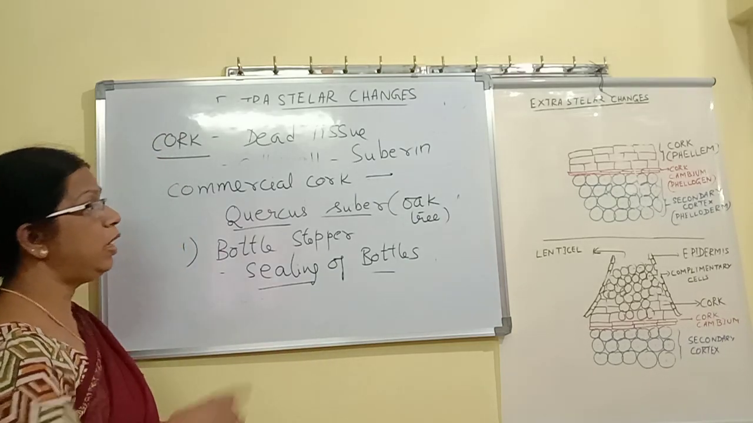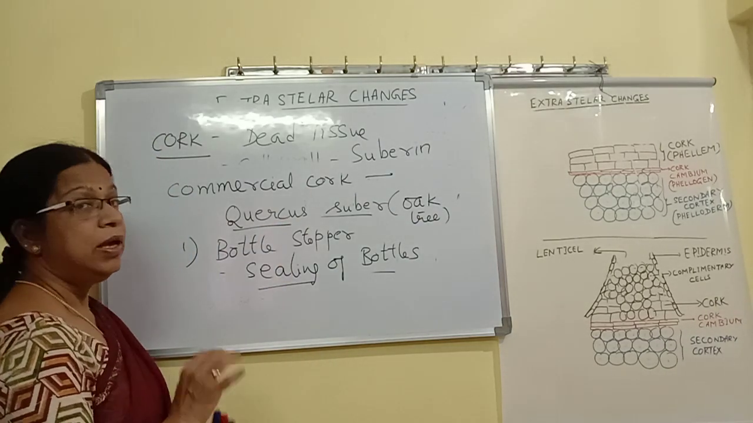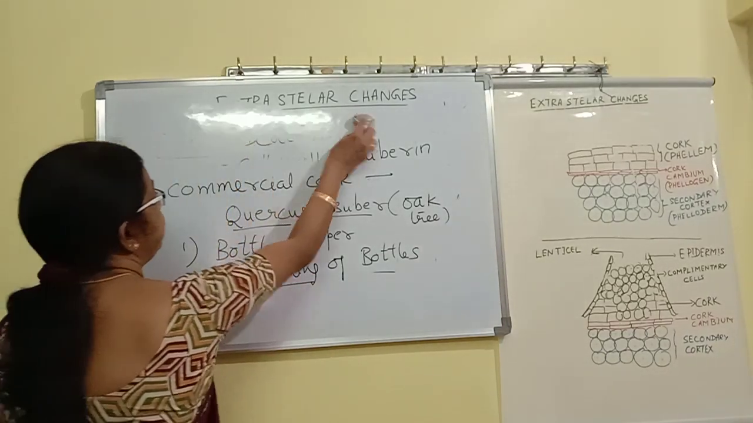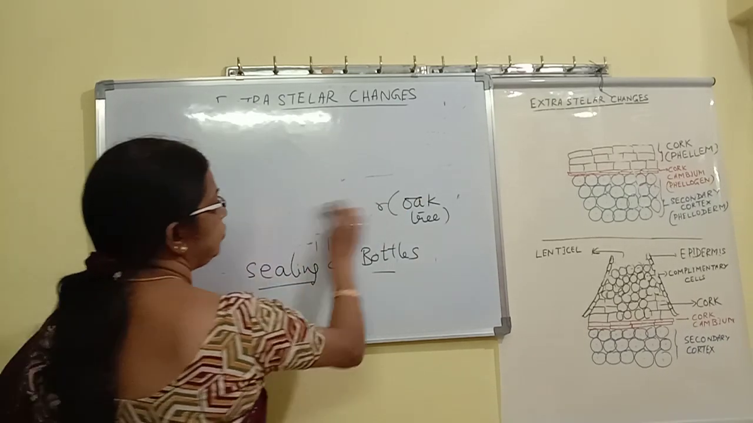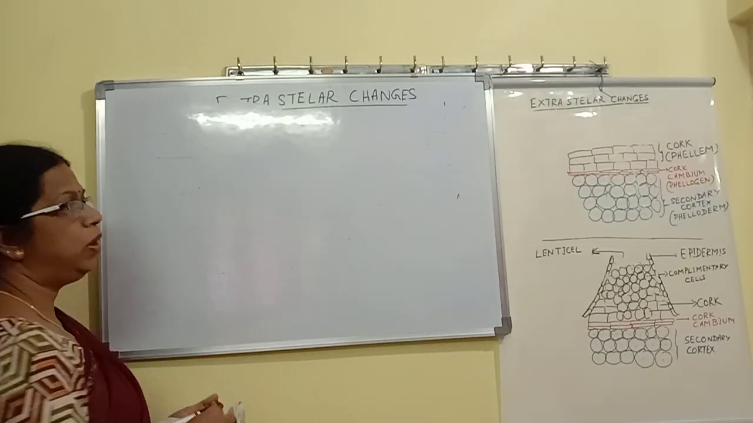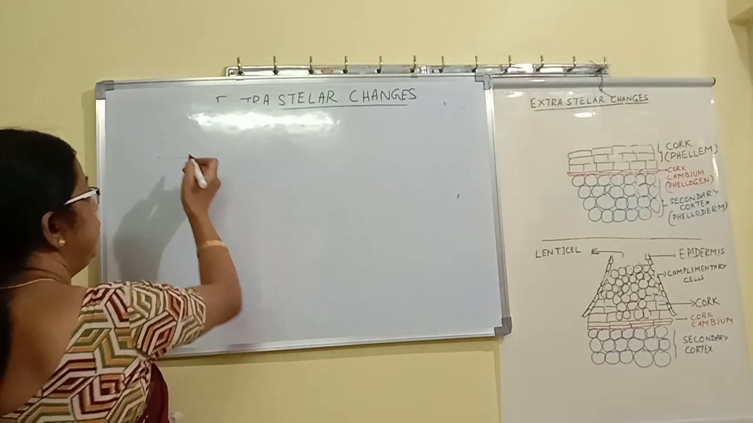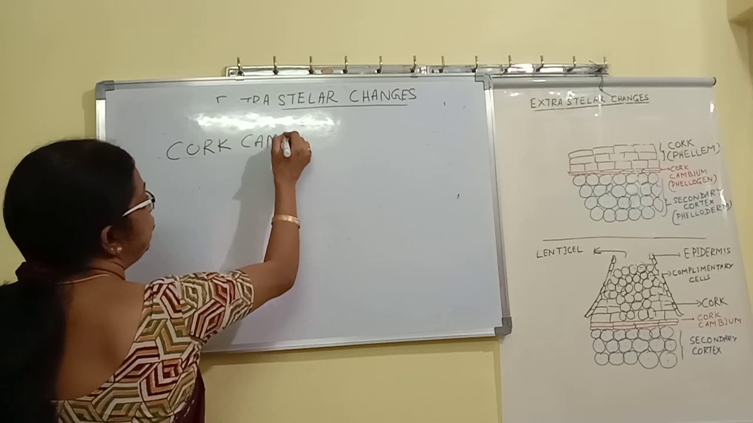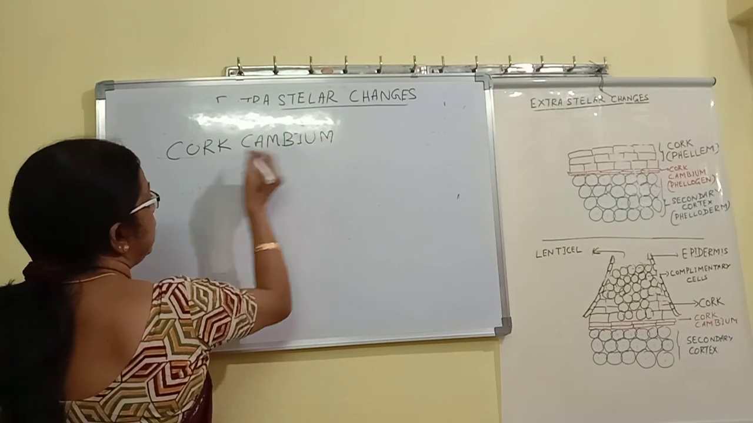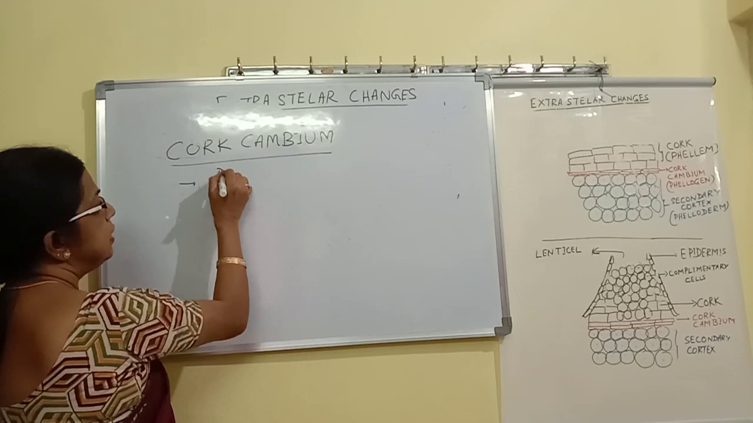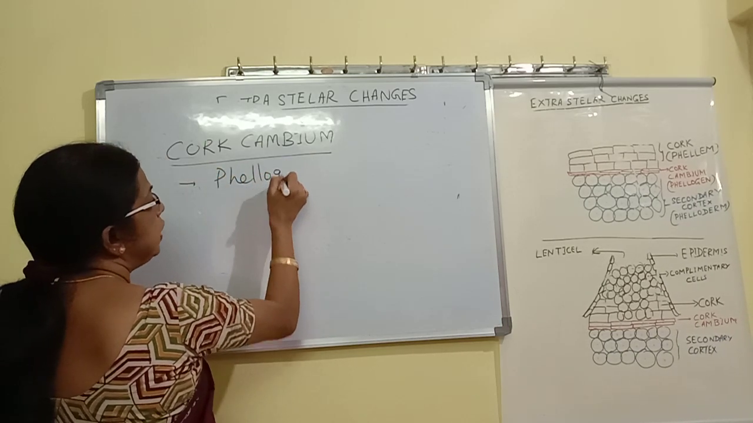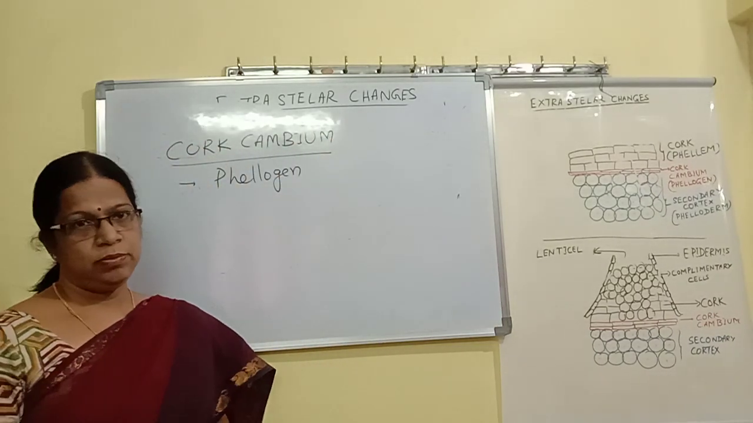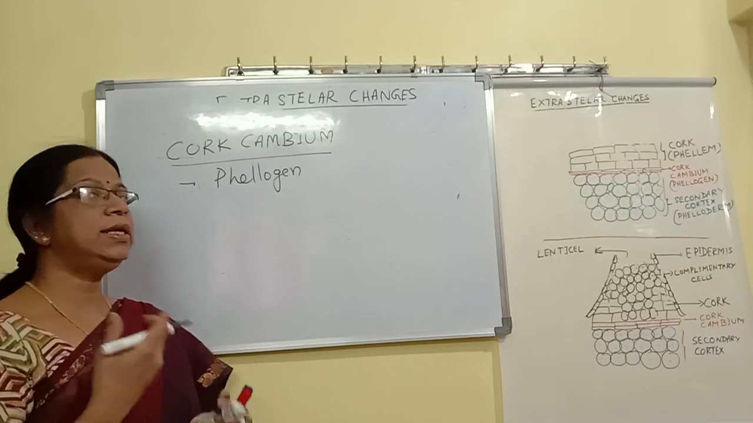So what is the other name of cork? Cork is also called phellem. Okay. Now the next part, let us see what exactly the cork cambium is. I will give you some details about cork cambium. Cork cambium is also called phellogen.